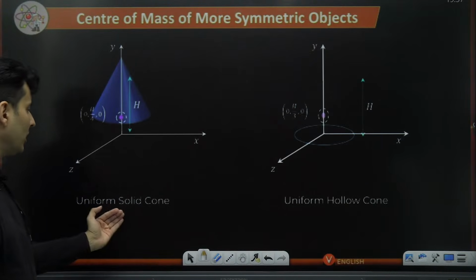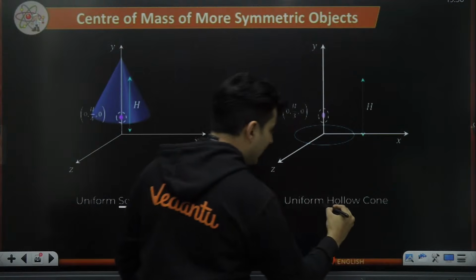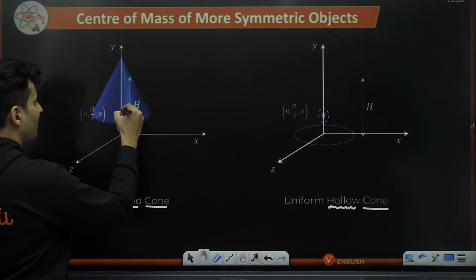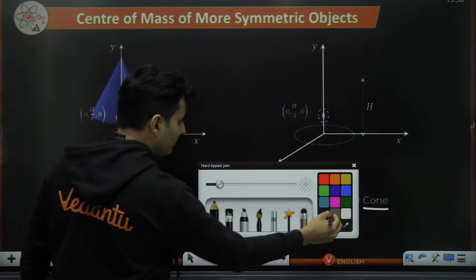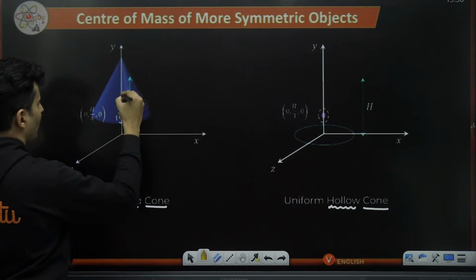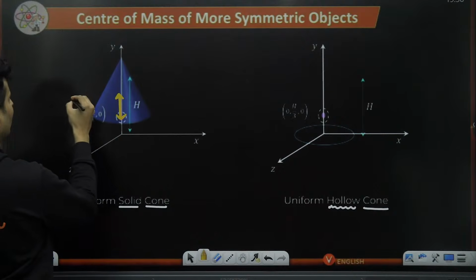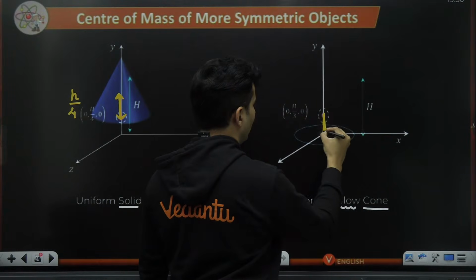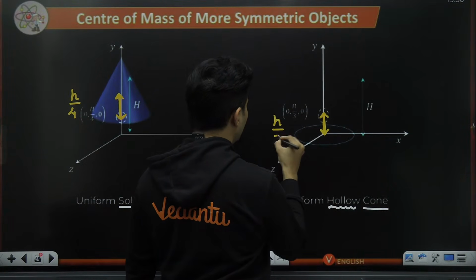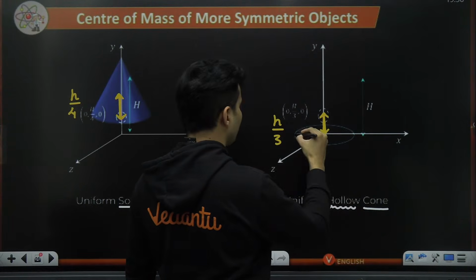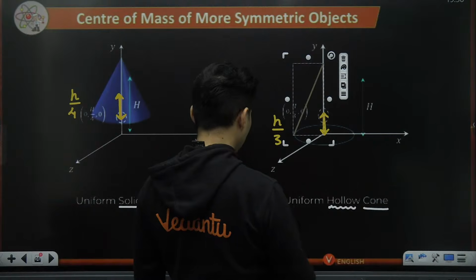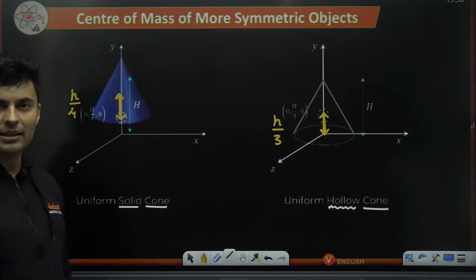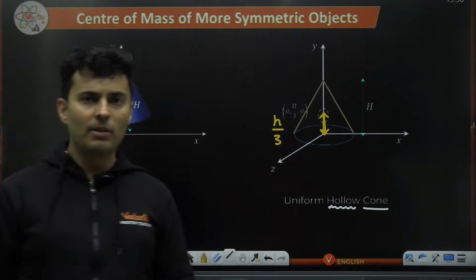The next geometry is for a solid cone, and then hollow cone. For a solid cone, the center of mass from the base is at a distance of h by 4, whereas for a hollow cone, it is at a distance of h by 3. Very crucial again. So all these things you should know. H by 4 versus h by 3. Is it clear, my dear students? Remember all of these formulas.